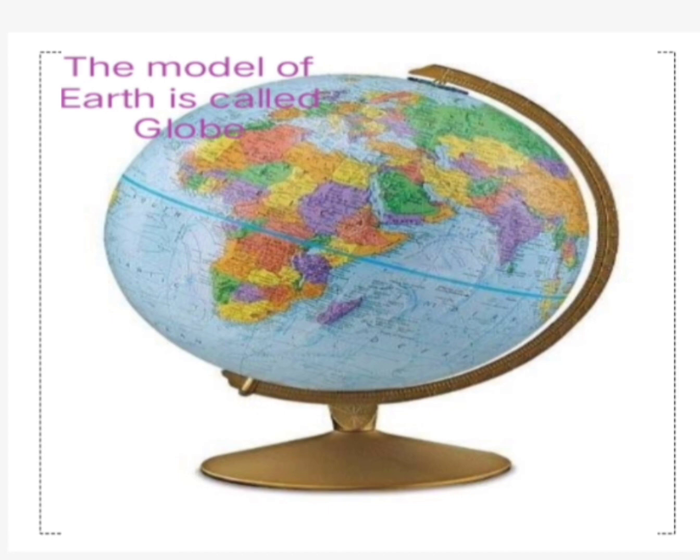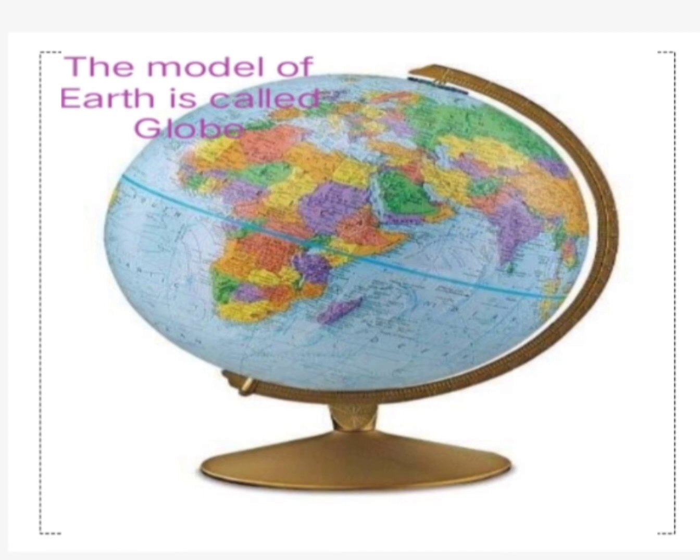Children, what is miniature? Very small of its kind. We can see the continents, countries and oceans on the globe.